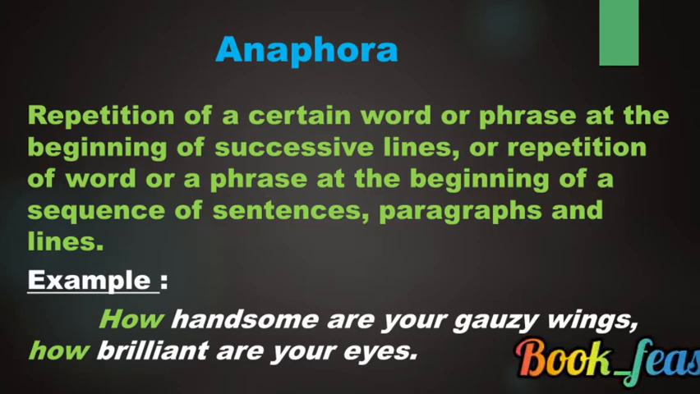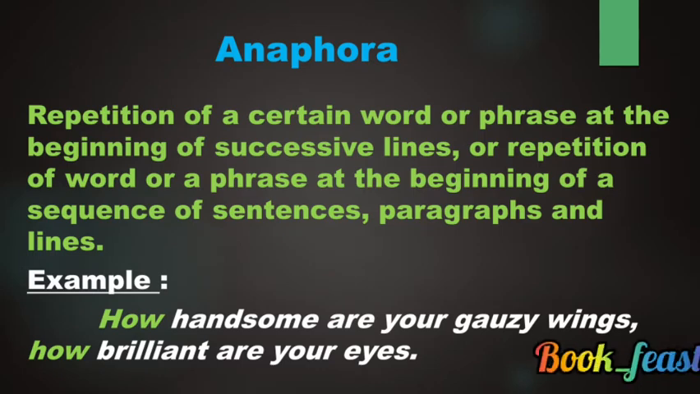For example, the poem is described by the spider, where the spider describes the fly. The poet may have written, the fly is very handsome, the fly is brilliant, but he has stressed the word "how" again and again at the beginning of successive lines, using the word "how" to express the quality of the fly.